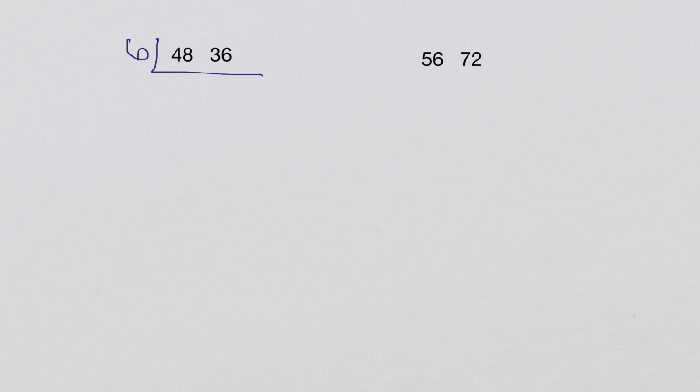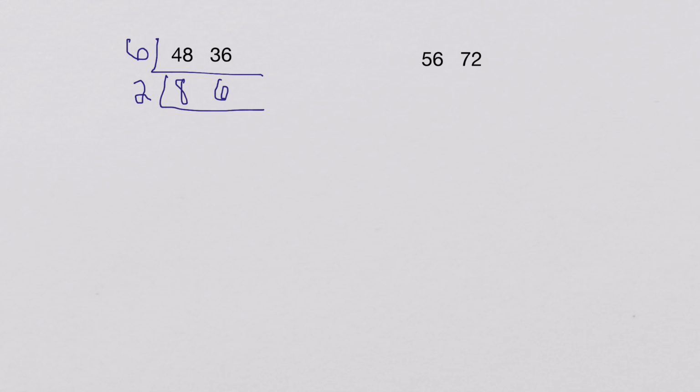6 goes into 48 8 times. I write 8 underneath. 6 goes into 36 6 times. I write that underneath. And then I draw another upside down division bar. Then I think of another number that goes into both 8 and 6. That would be 2. So I write that outside.